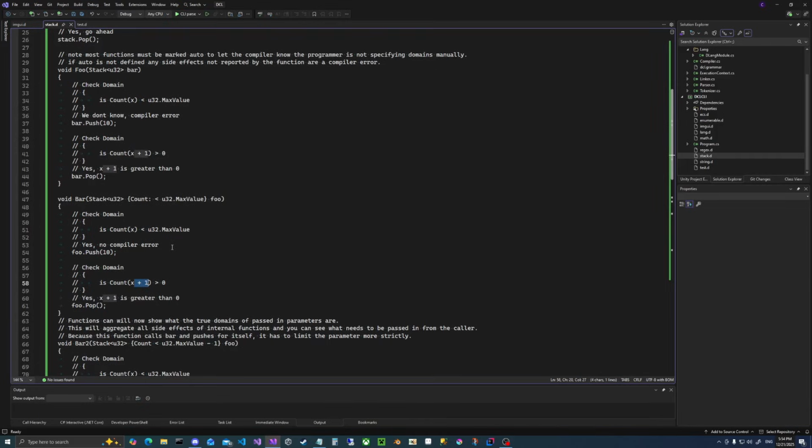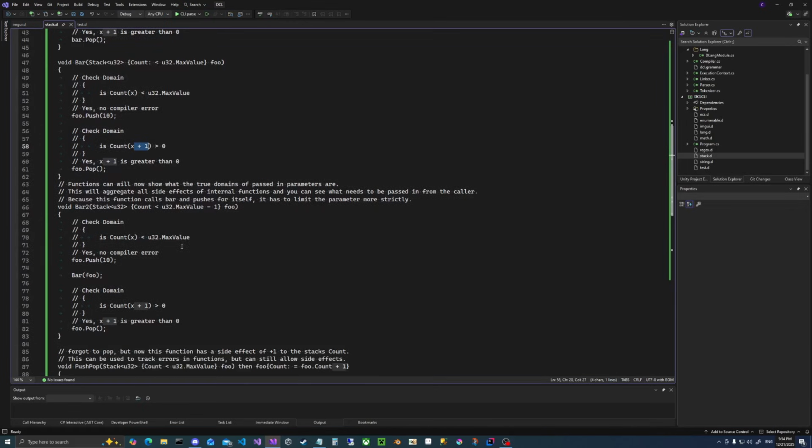So let's look at bar 2. It has a slightly more restrictive constraint. It calls push and then bar, which means it needs to have 2 open spots, which this enforces. And that's fine.